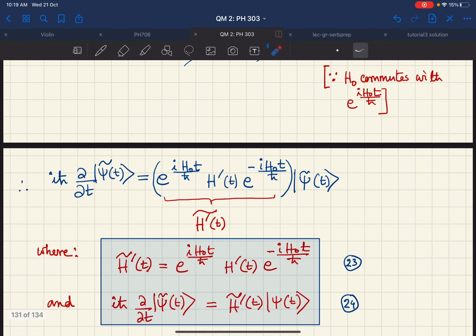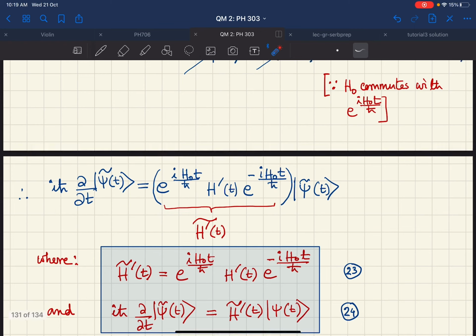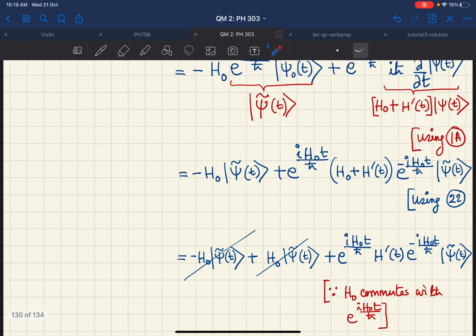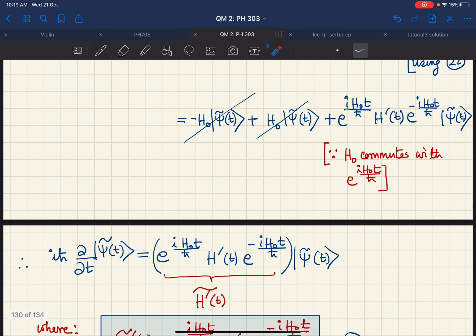So this is what our equation is: i h bar del t of psi tilde of t, on the left hand side, is e to the i H0 t, this object H prime t, e to the power minus i H0 t, psi tilde t.